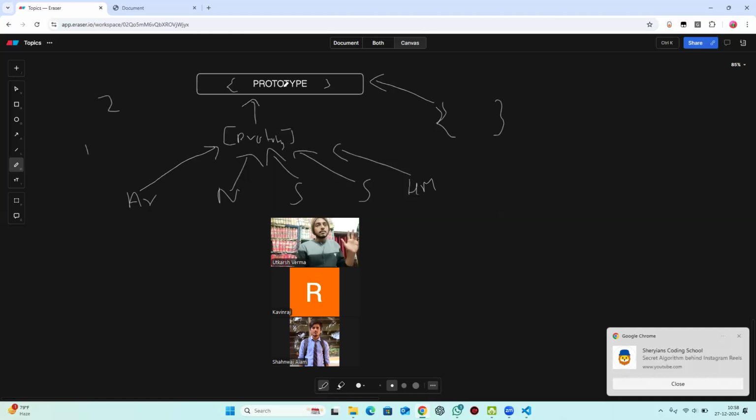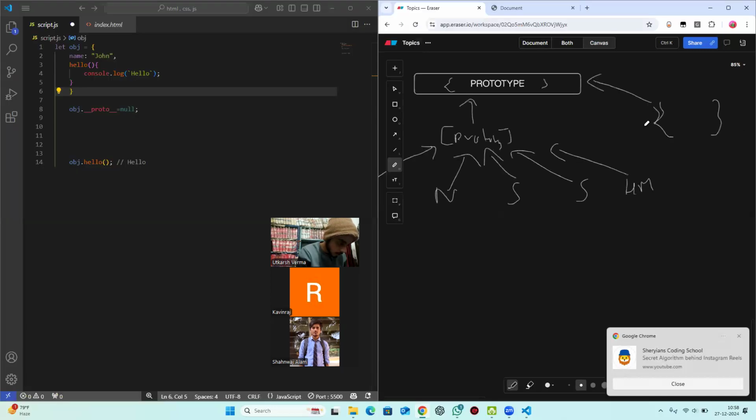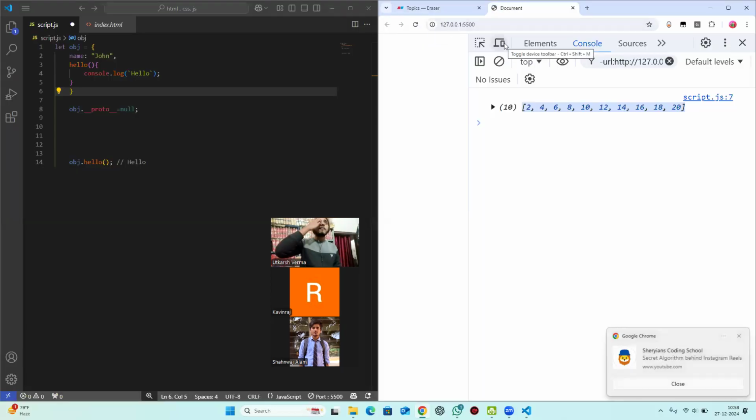This topic is a little bit confusing. Why? Because you guys still don't understand what constructor functions, factory functions, and classes are. To understand them, you need to first know what those are. Then only you will be able to understand what I'm talking about. But okay, I'll show you some practical also. Actually, this topic is something which you have to revise again and again to understand. It's not memorizing, but kind of very confusing. Actually, it is difficult for me also to explain. It is that confusing a topic, because this is the reason why everything works very differently in JavaScript.